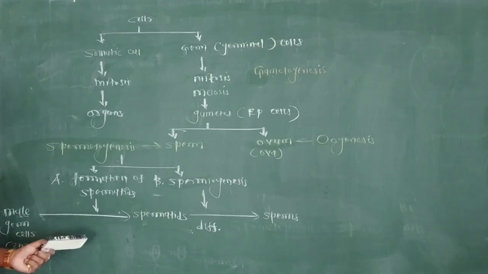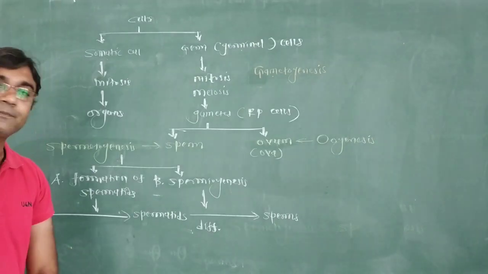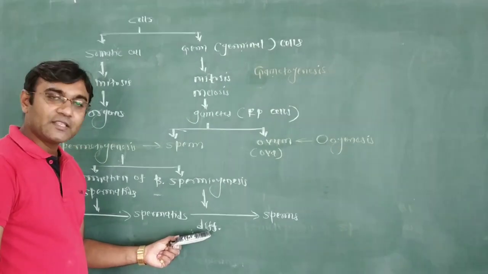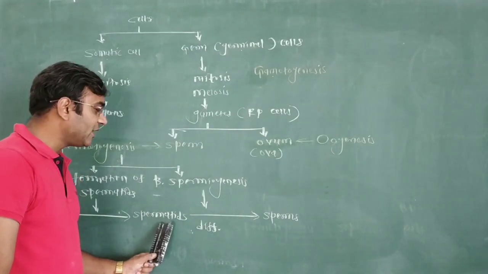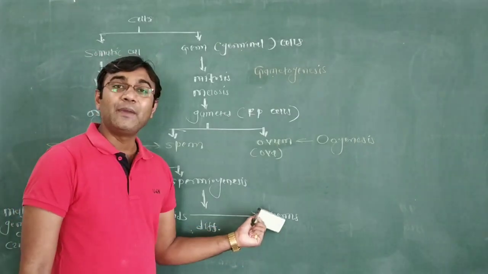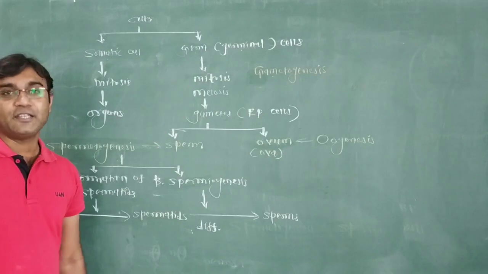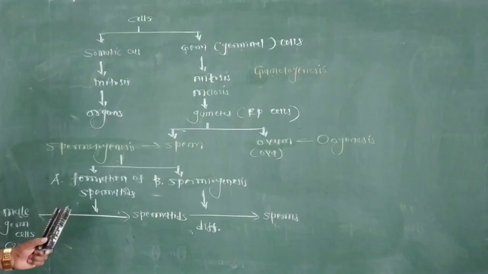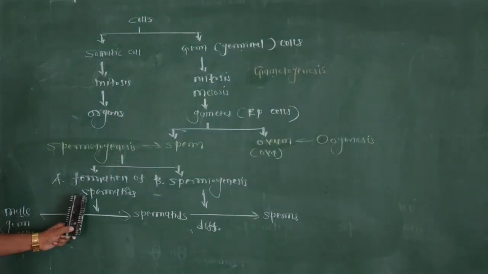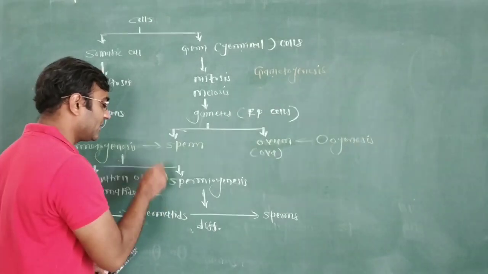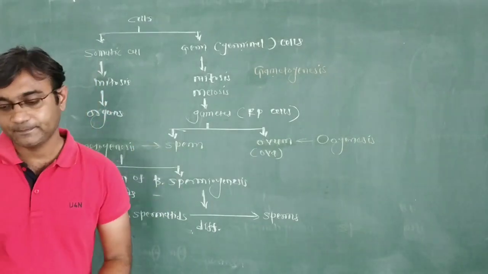It divides by first mitosis, then meiosis, and produces spermatids. That is the first phase. Then the spermatids develop, differentiate, their morphology changes, and they are converted to mature sperm. This procedure is spermiogenesis. So we first learn the formation of spermatids, and then the second procedure, spermiogenesis.